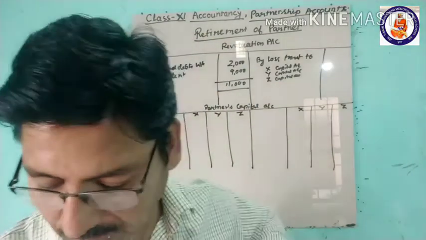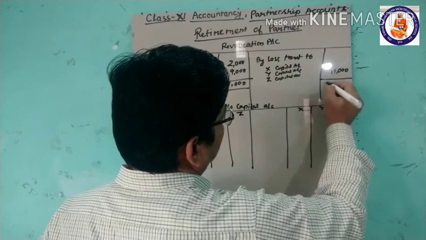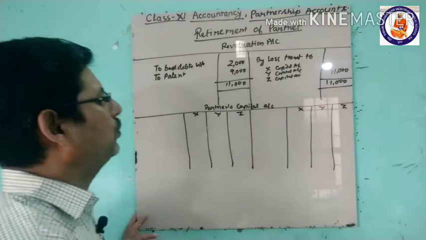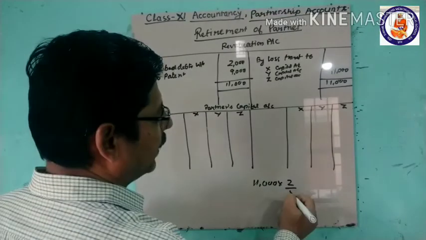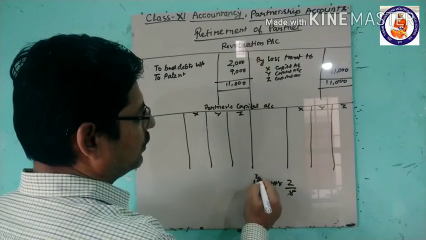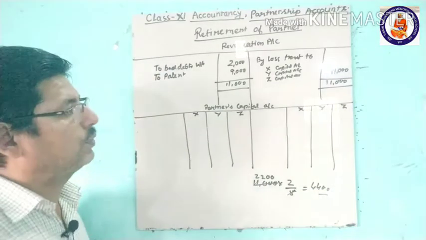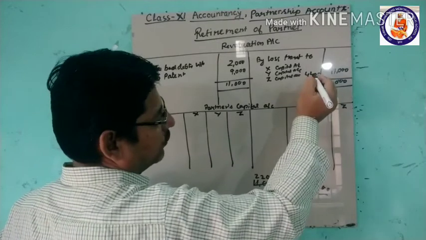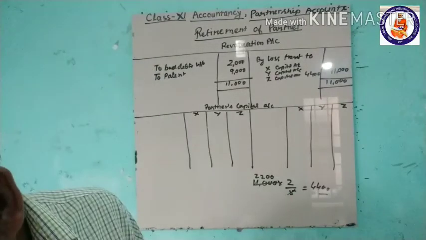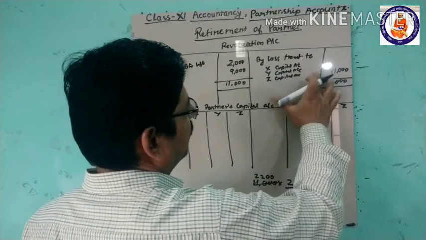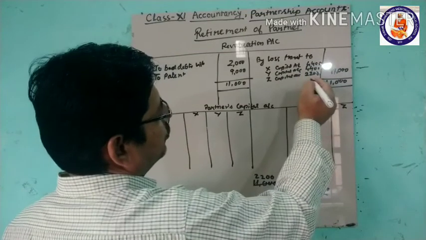We will have to see, it is 2:2:1. So the 11,000 is divided 2 plus 2 plus 1, 5 parts. Two shares out of 5 gives 4,400 each for X and Y, and Z gets 2,200. So 4,400, 4,400, and 2,200 because the ratio is 2:2:1.